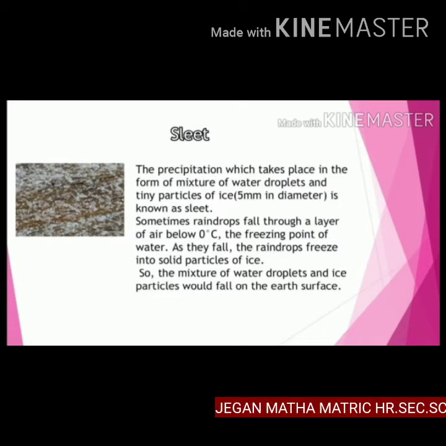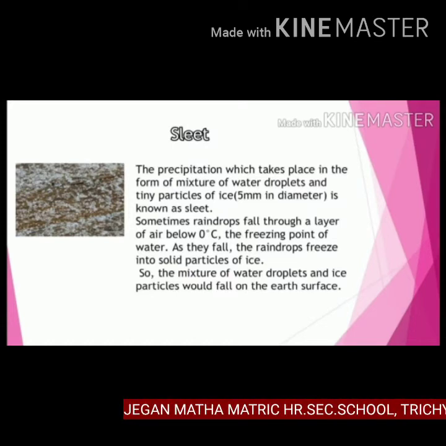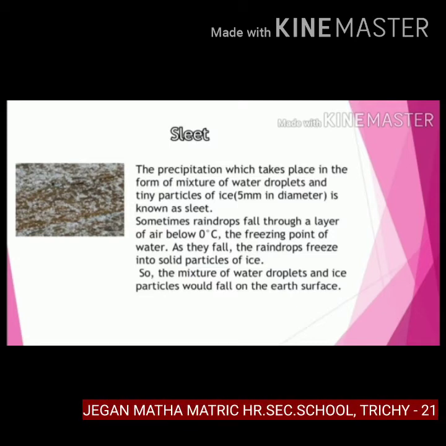Next one is sleet. The precipitation which takes place in the form of a mixture of water droplets and tiny particles of ice is known as sleet. Sometimes raindrops fall through a layer of air below 0 degrees Celsius, the freezing point of water. As they fall, the raindrops freeze into solid particles of ice. So, the mixture of water droplets and ice particles would fall on the earth's surface.